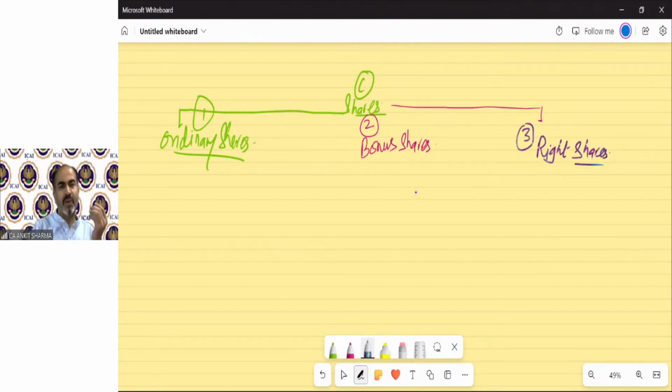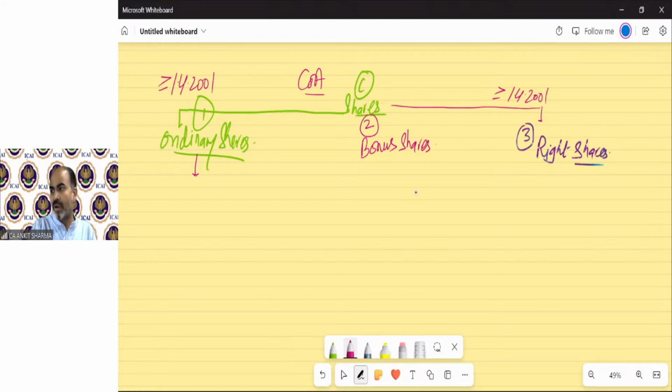So ordinary shares are normal shares which have been offered by the company in the market or directly via IPO. It's very simple to find the cost of acquisition. And this is the case if these have been purchased after 1/4/2001. If we purchase ordinary shares before 1/4/2001, there's a separate concept that is going to be discussed later. Same in case of right shares, we are talking about the provision for 1/4/2001 or after. Before 1/4/2001, we have a separate provision. For bonus shares, we have both provisions over here.